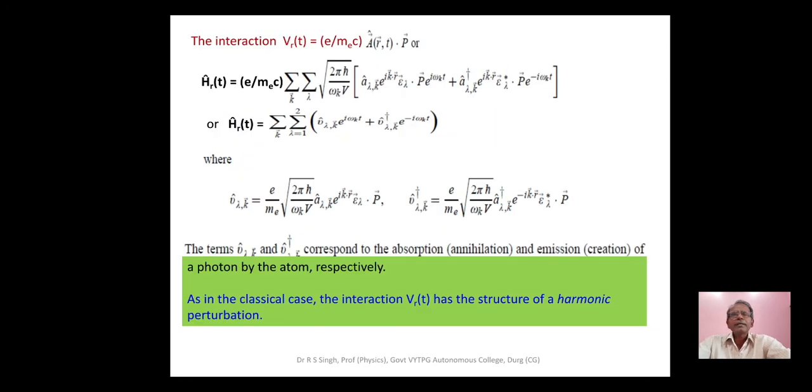The interaction operator V r cap is equal to e divided by m e c vector A function of r and t multiplied by p vector.